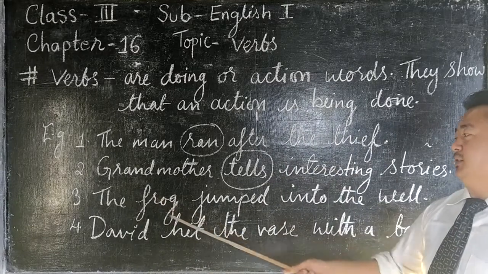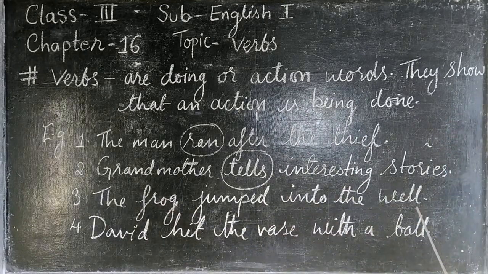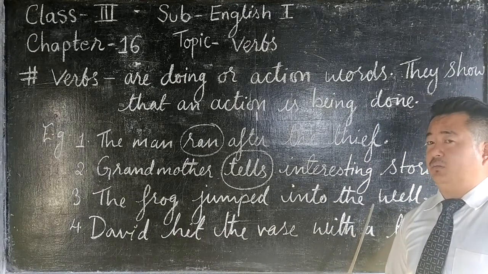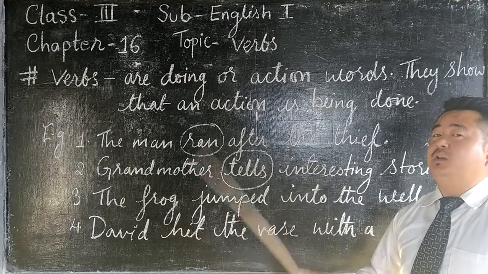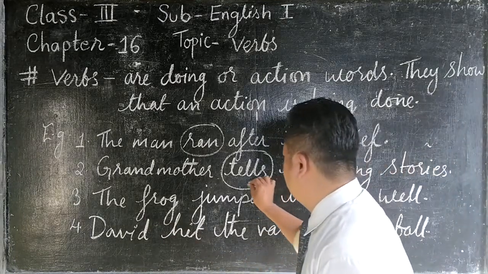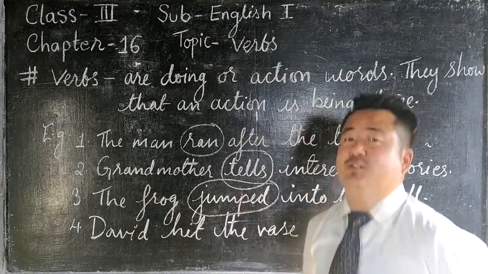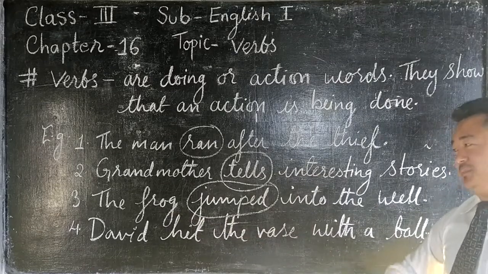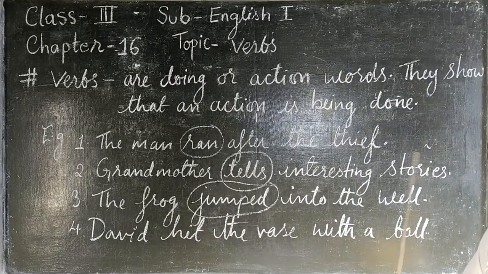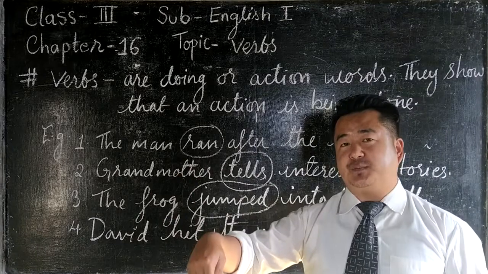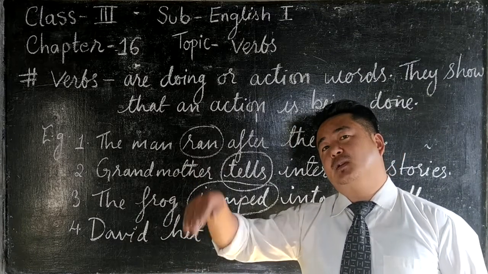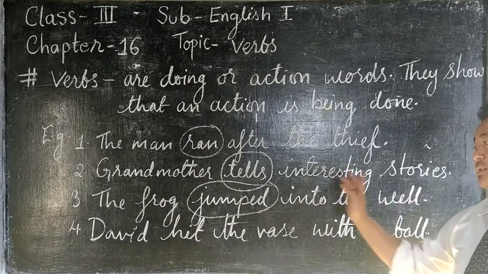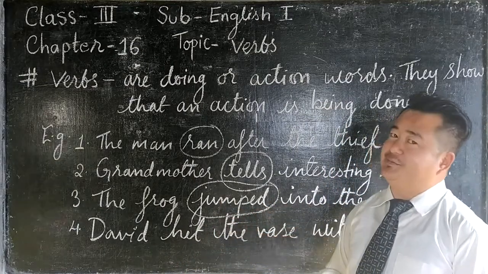The frog jumped into the well. Where is the action here? Is it into the well? No. The frog? No. Here the action is jumped. Yes, to jump. So the frog jumped into the well. Here the word jump becomes past, so jumped into the well. So this is the action word, that is verb.